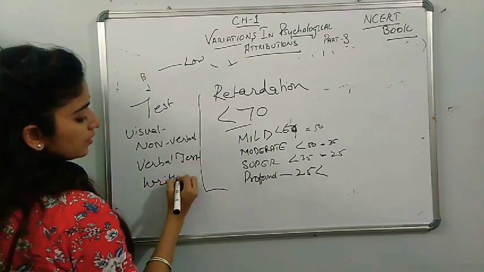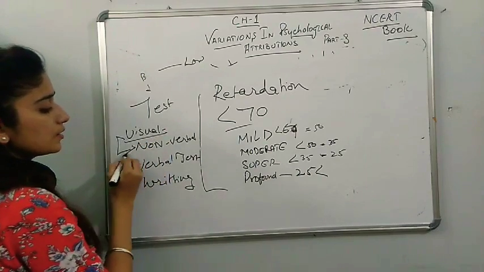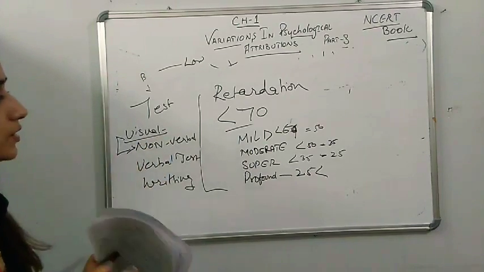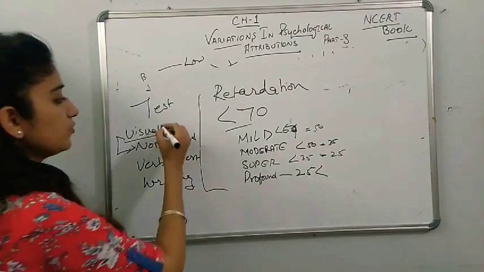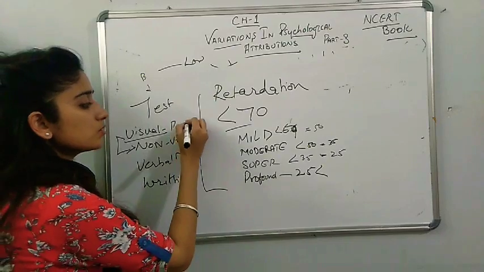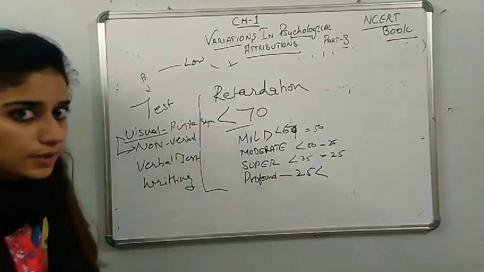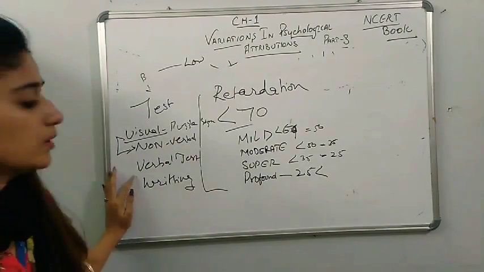The visual tests are considered under non-verbal. We have to just see and then put the image. That can be visual, it can be in the form of a puzzle, or some sign language, and you have to tell the sign. So this is a non-verbal test.